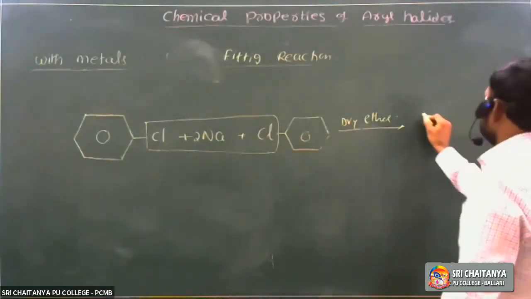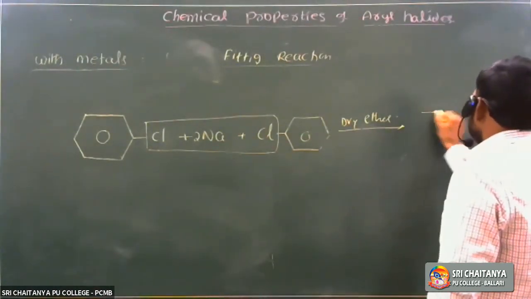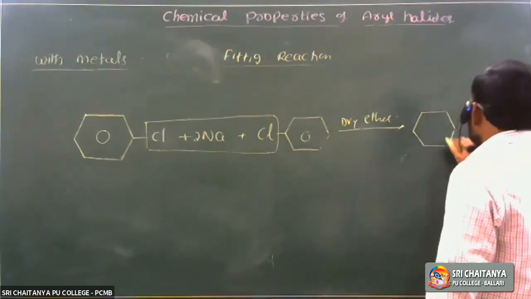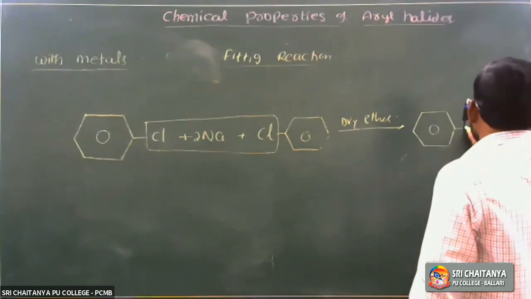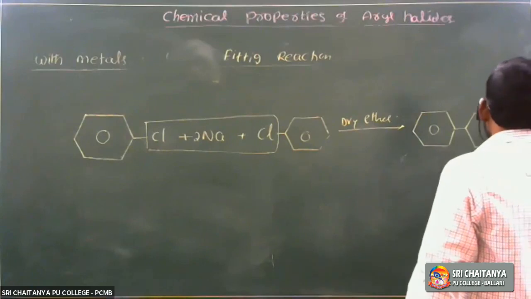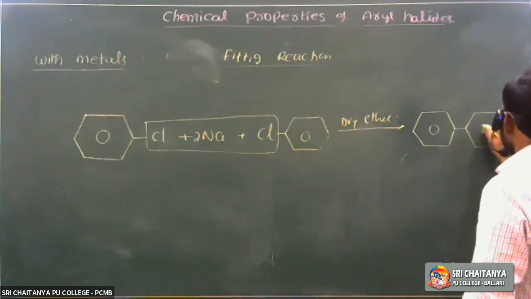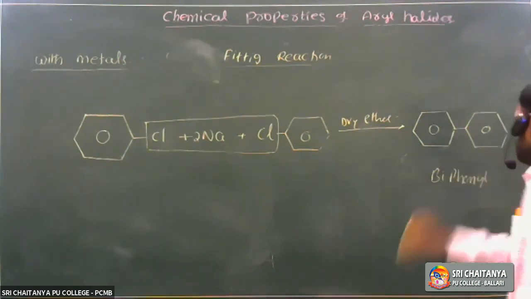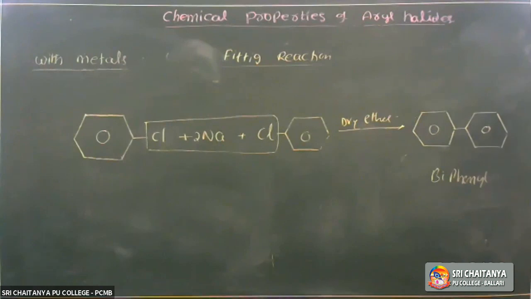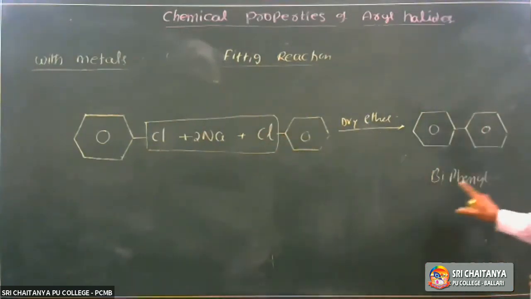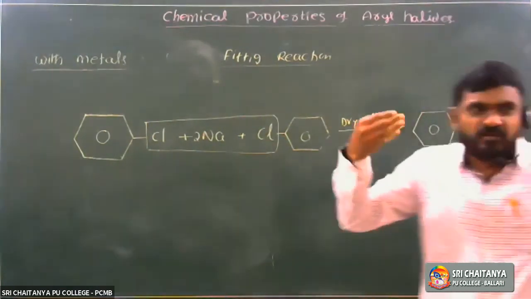So this phenyl ring is attached to the second phenyl ring. It is called biphenyl. One benzene ring is attached with another benzene ring. Bi means 2, phenyl means C6H5, two benzene rings. So it is called biphenyl. Chlorobenzene alone, treated with sodium metal in the presence of dry ether, gives biphenyl, which is called the Fittig reaction.